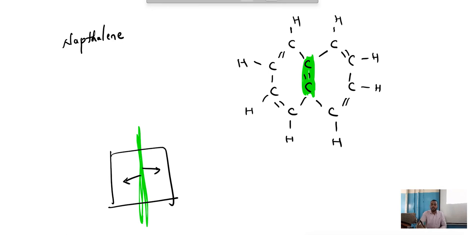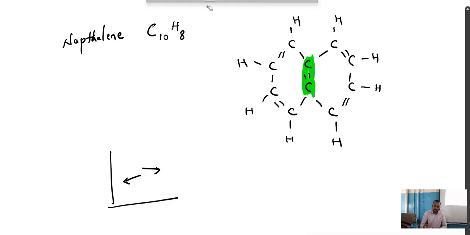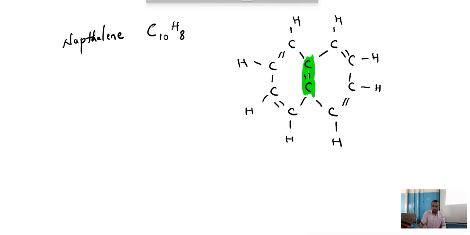Understood? Now what is the molecular formula of naphthalene? C10H8. Very good. C10H8 is naphthalene. Understood? This was one benzene, and this is naphthalene. Any doubt?